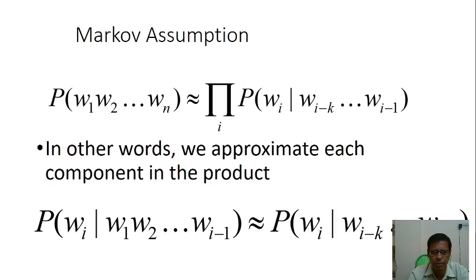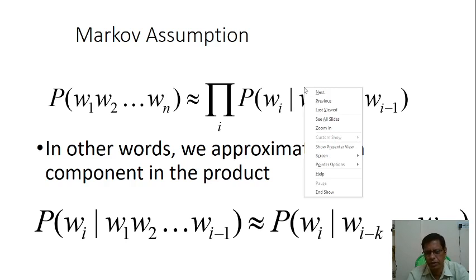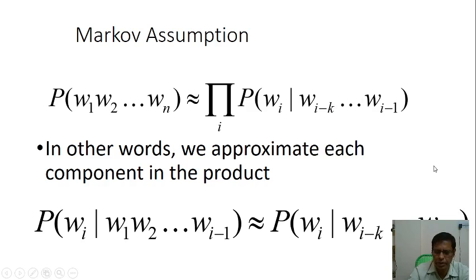Here we can say the Markov assumption is that the probability of words w1, w2, w3, w4 is approximately the product over i of probability of wi given wi minus k. In other words, we approximate each component in the product, probability of wi given w1 up to wi minus 1, by probability of wi given wi minus k, that is count by count.